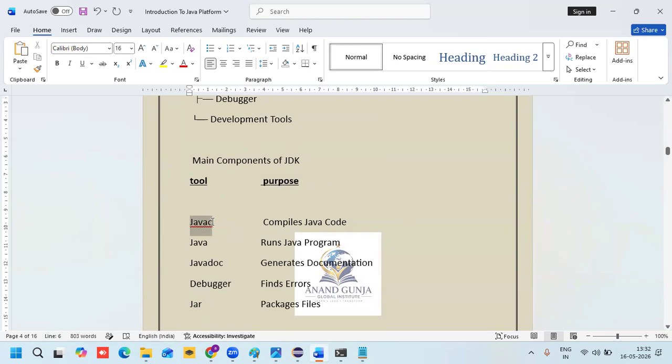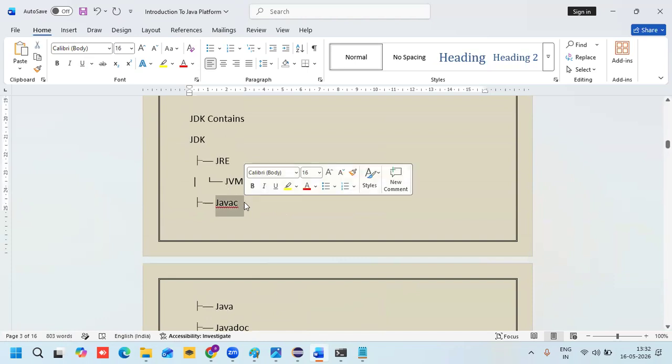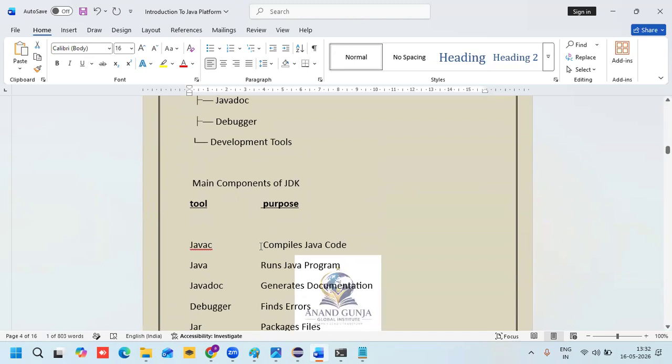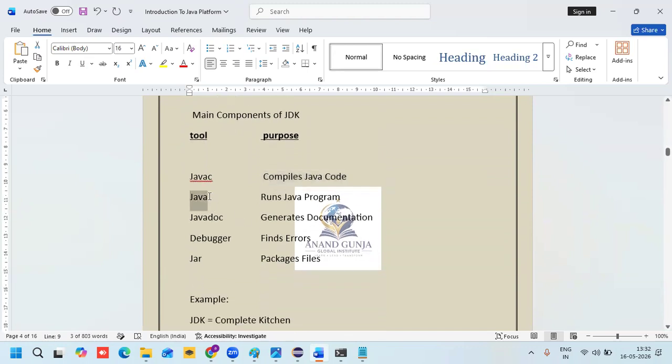So javac. What is the purpose of javac? The javac exists inside the JDK. It is used to compile Java programs. It will compile the Java code. Next, java runs Java programs. What will javadoc do? It generates documentation. What will the debugger do? It finds errors. What will jar do? It packages files. I will explain, you will get very much clarity.